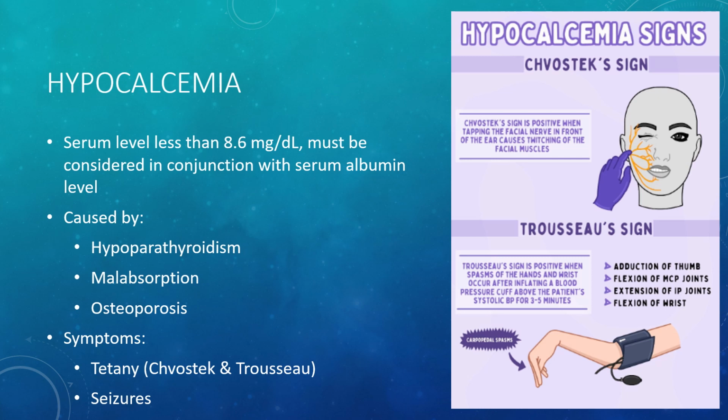Trousseau sign is when we pump up a blood pressure cuff on their arm and their hand spasms downward and their fingers are pointing. So see the picture where it says Trousseau sign. The Chvostek sign is when we tap on the side of the person's facial nerve and their facial muscles twitch. And both of these signs are indicative of hypocalcemia.